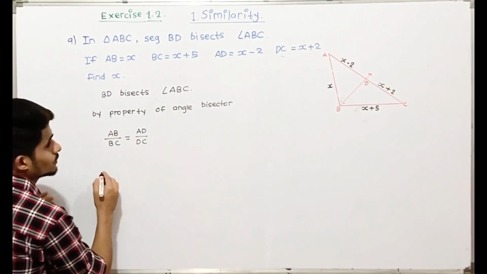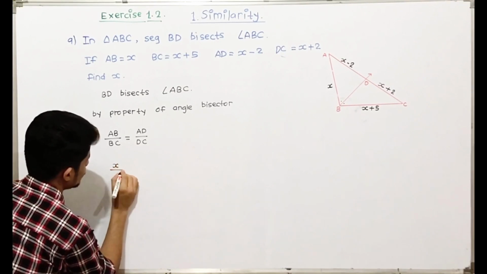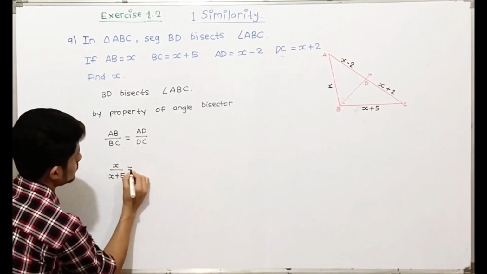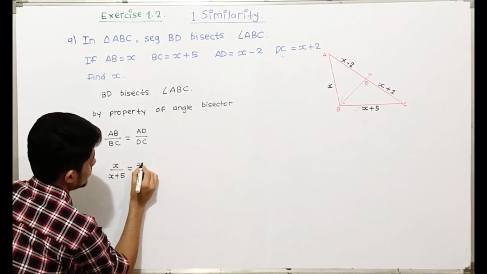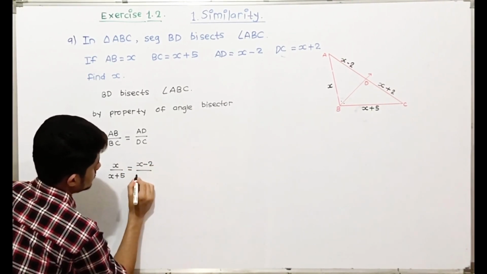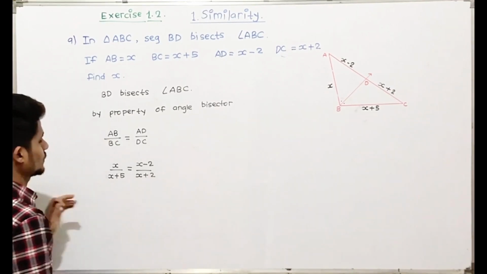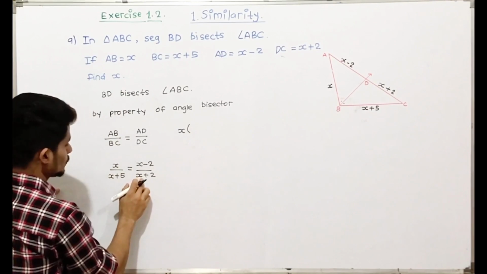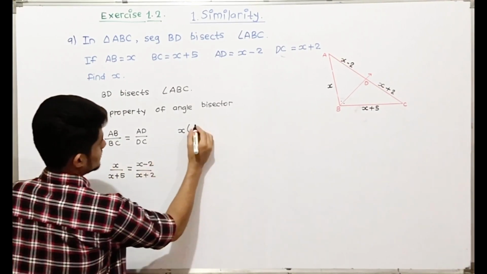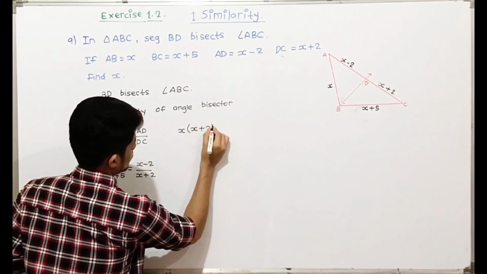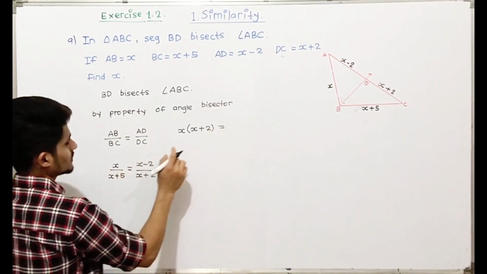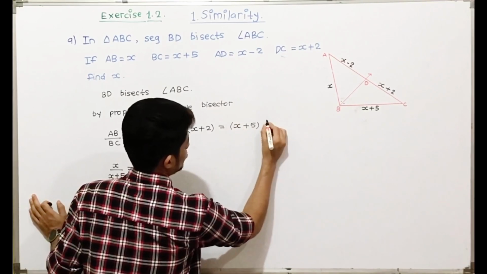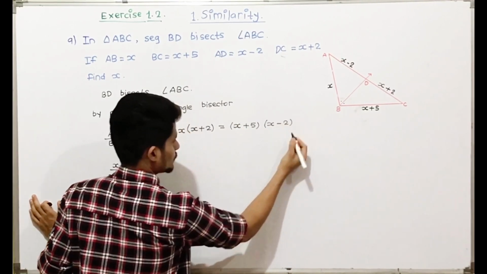So we'll substitute the values: AB is equal to x, BC is equal to x plus 5, AD is equal to x minus 2, and DC is x plus 2. So we'll cross multiply, that is x into x plus 2 is equal to x plus 5 into x minus 2.